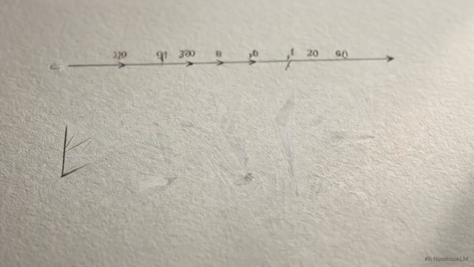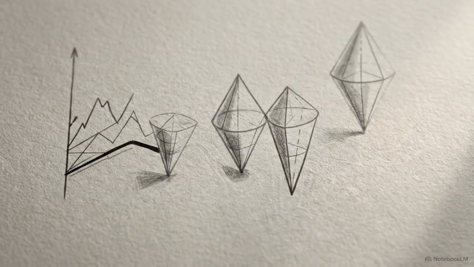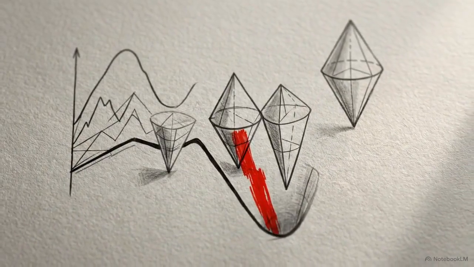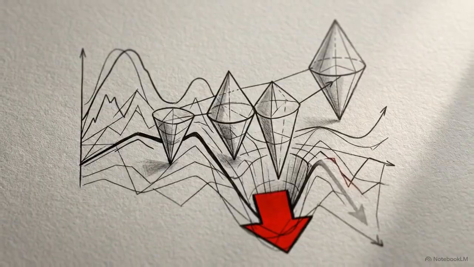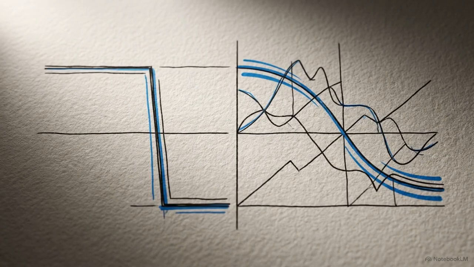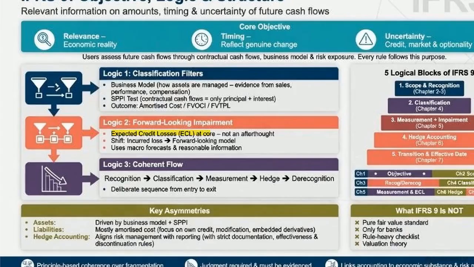The conceptual shift to a forward-looking risk assessment model marks the most significant and transformative change in the entire financial reporting standard. The previous model waited for a default event to occur before recognizing credit deterioration, often hiding losses until it was too late to react. The expected credit loss model integrates these forward-looking assessments as a core accounting element, addressing the delayed loss recognition of the past. It uses a 3-stage model.